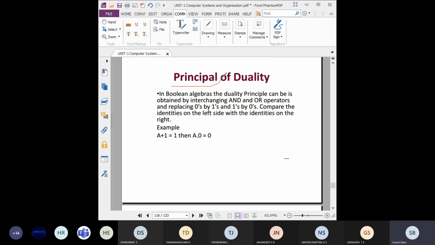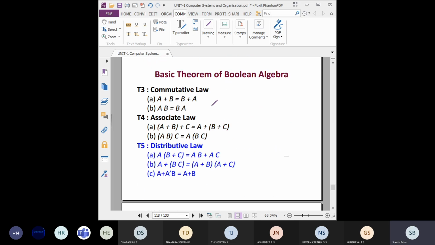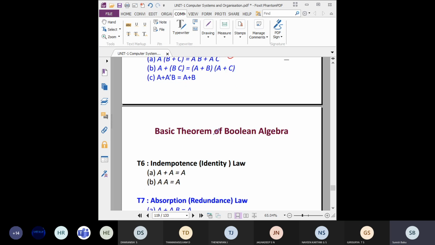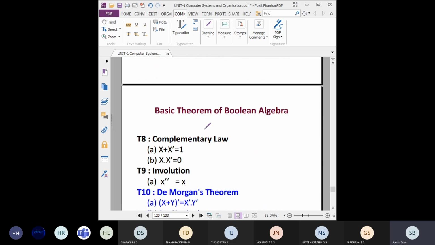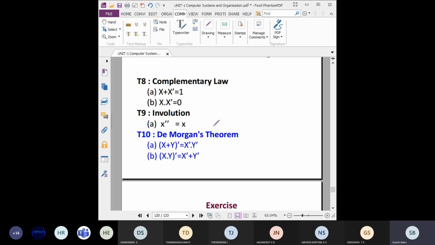Then you should understand the principles and the laws of Boolean algebra. What are the properties? How to prove these rules: commutative law, associative law, distributive law. I think you will get everything in mathematics, in set or union. So kindly practice here also. Always be ready for proving the laws.